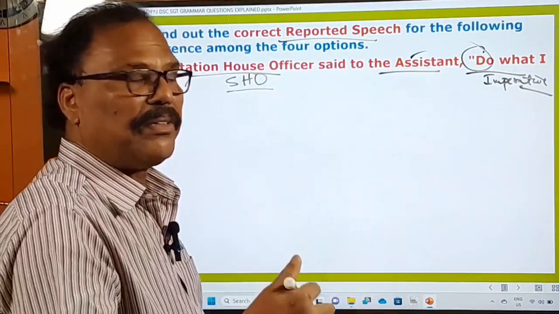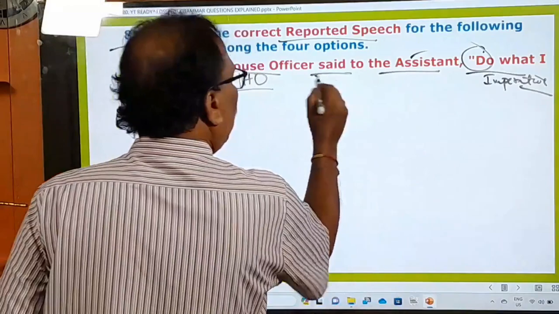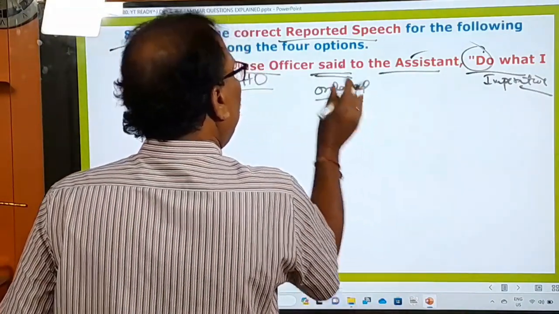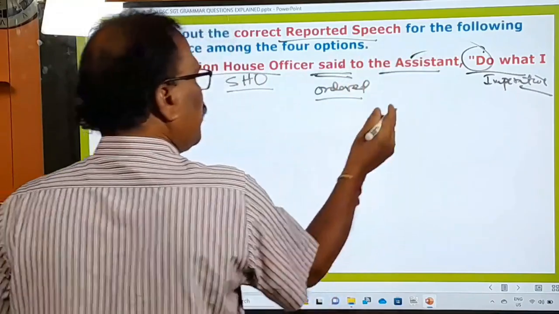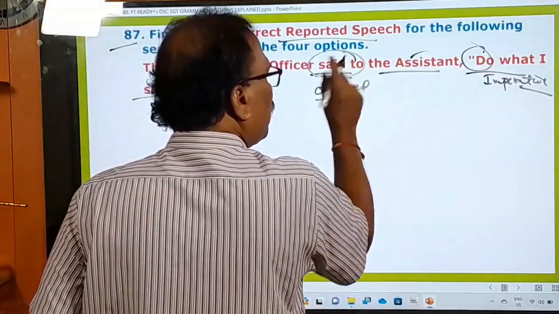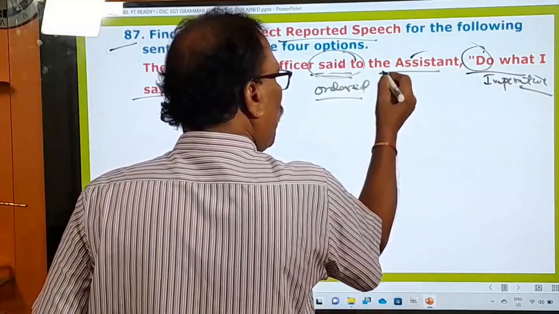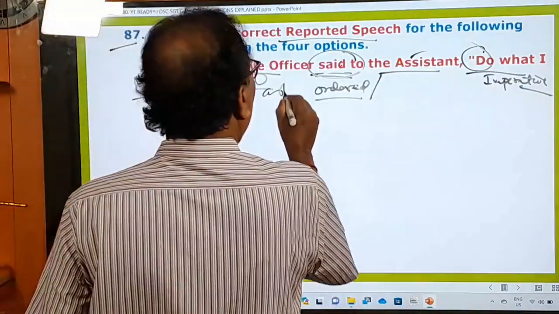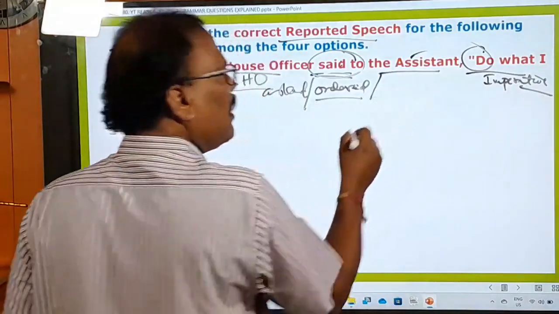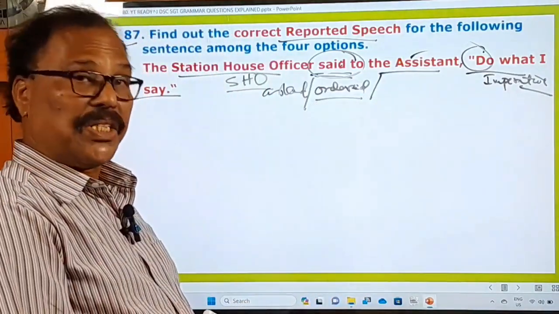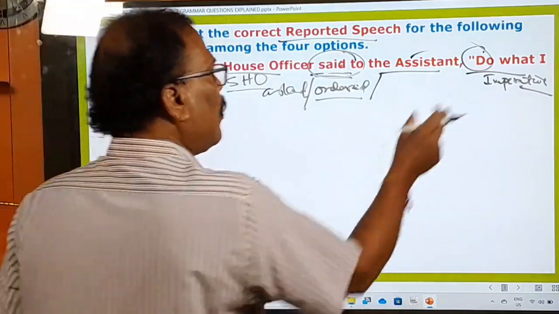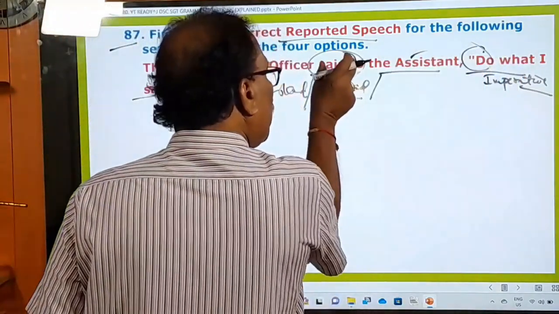If you think in that way, then this reporting verb must be turned into ordered, because when you change this sentence into indirect speech, you have to change this reporting verb. Said to or said must be turned into ordered, commanded, requested, suggested, advised, according to the context of the sentence. Here you think there is an order, then you must change this into ordered.